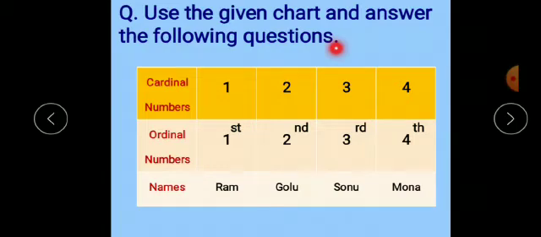Now children, see here one chart is given. Observe that chart carefully and based on this chart there are certain questions. In this chart the first row is of cardinal numbers: 1, 2, 3 and 4. The second row is of ordinal numbers: first, second, third, fourth. And the third row is of names: Ram, Golu, Sonu and Mona.